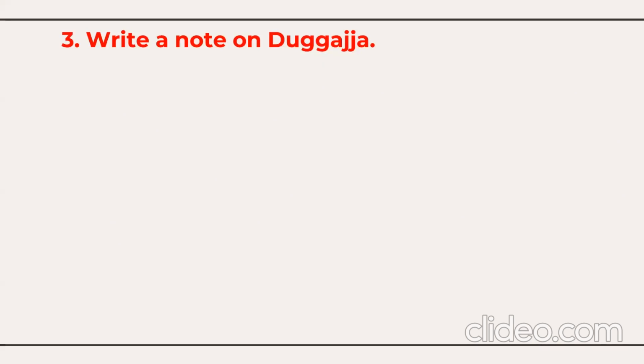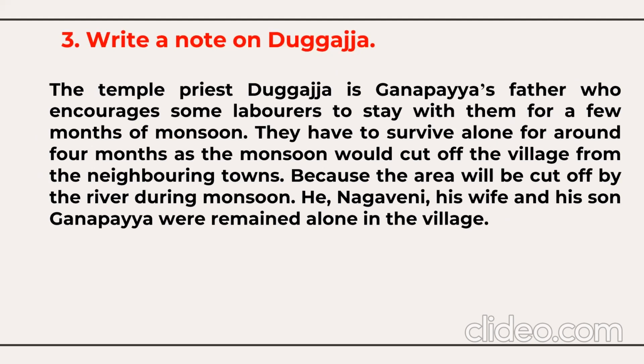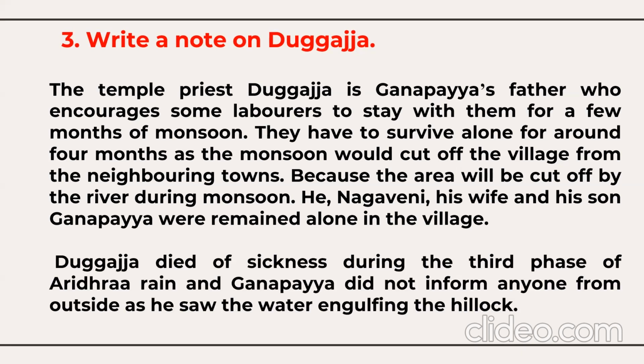Third question, write a note on Dugaja. Who is Dugaja? The temple priest Dugaja is Ganpaya's father, who encourages some laborers to stay with them for a few months of monsoon. They have to survive alone for around 4 months, as the monsoon would cut off the village from the neighboring towns. Because the area will be cut off by the river during monsoon, he, Nagaveni, his wife, and his son Ganpaya remained alone in the village. So only these 3 people, Dugaja, Nagaveni, and Ganpaya, are alone in the village.